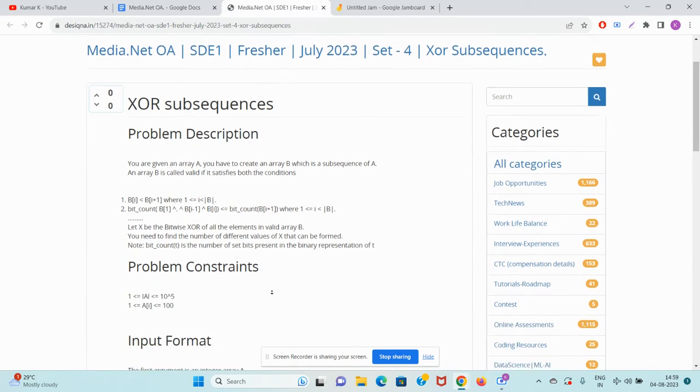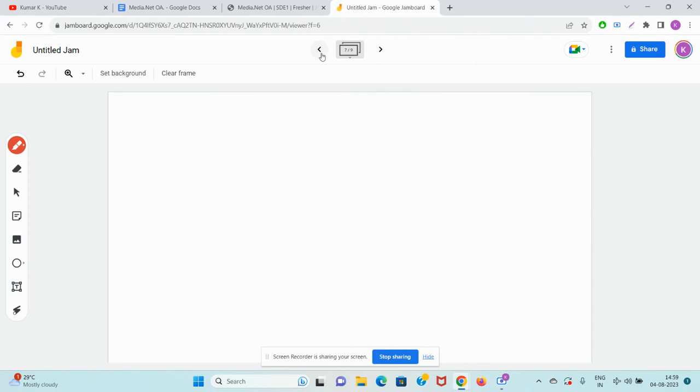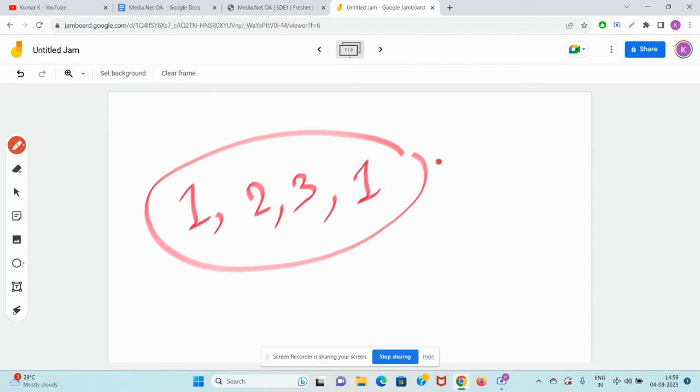Okay, if the case was 3 1 2 3, this was a simple case. There can be some cases where there are multiple sequences which are not valid, then you will not consider their XOR. For example, if you consider this case, this is not valid. Why?